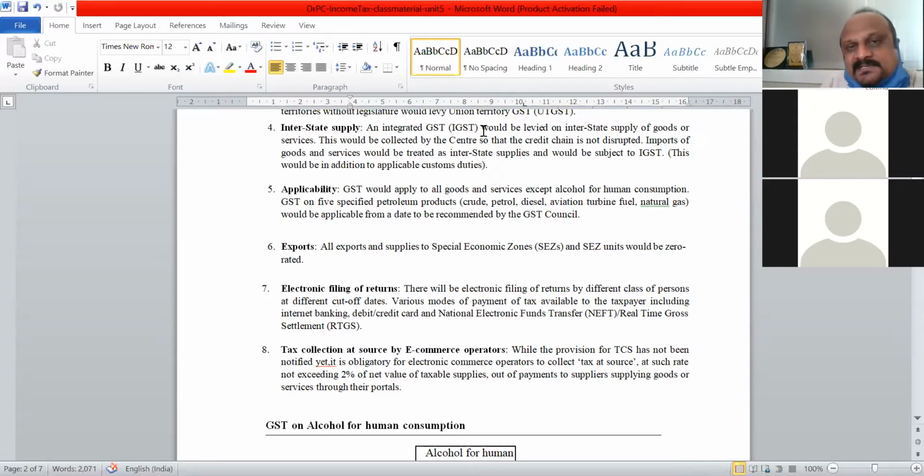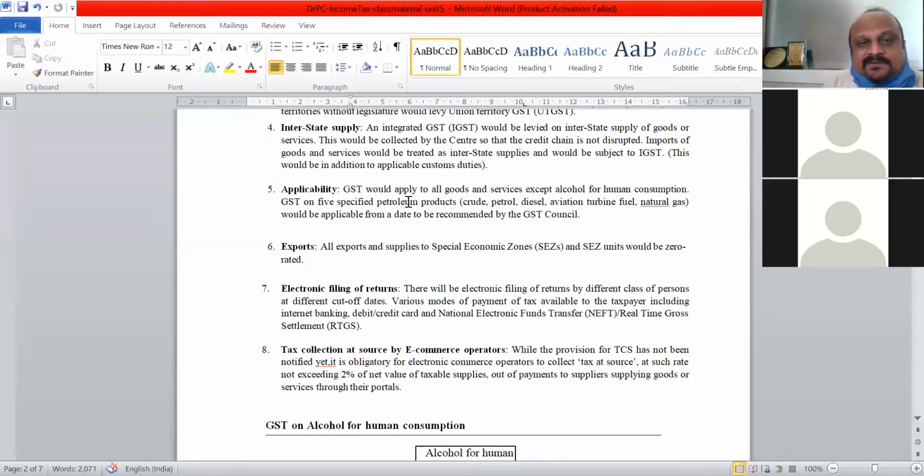Okay, the IGST will be collected by the central government, and the central government is going to keep some of it and give 50% of that to the state which is consuming it. Okay, the consumption state will receive the benefit.